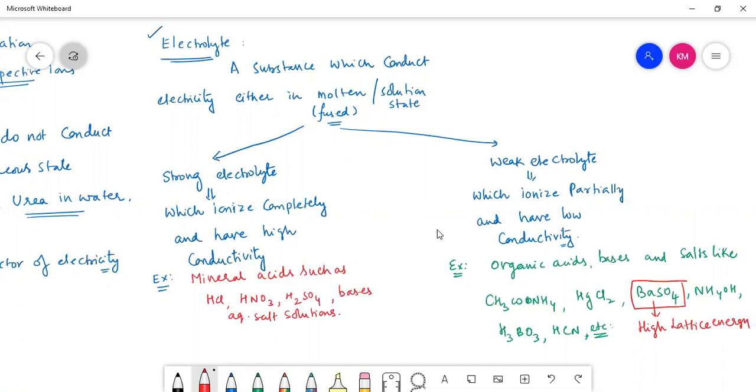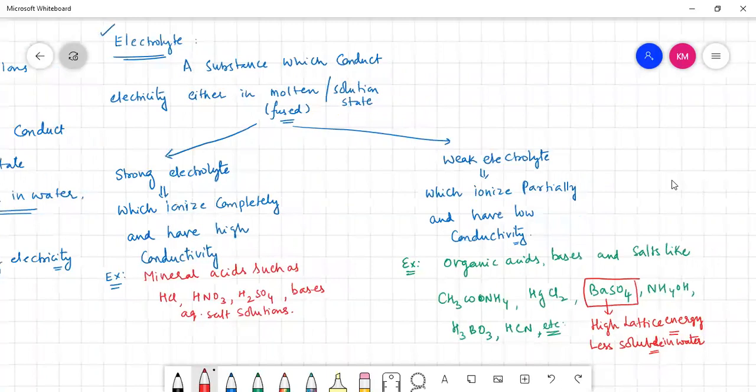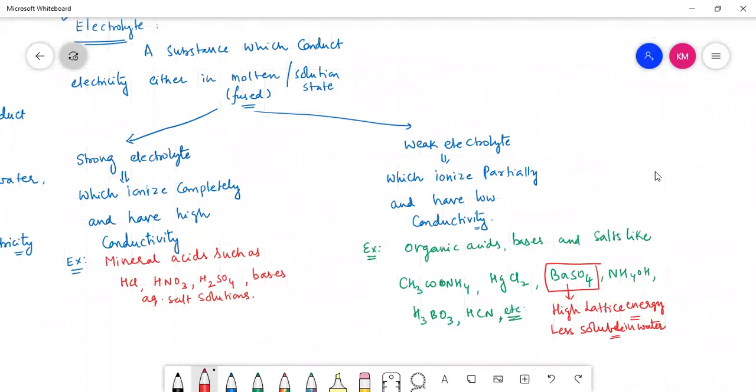Lattice enthalpy for BaSO4 is very high. Because of it, it is very less soluble in water. If it is less soluble in water, then the concentration will be very less. So if concentration is very less, what will happen? The ionic concentration will be very less. The number of ions produced will be very less. That's why BaSO4 can behave as a weak electrolyte, though it is a neutral salt.